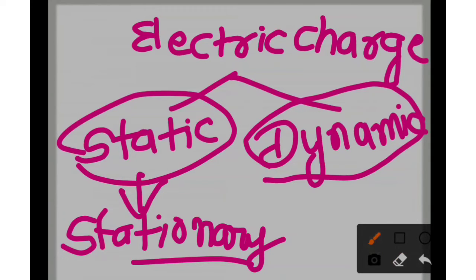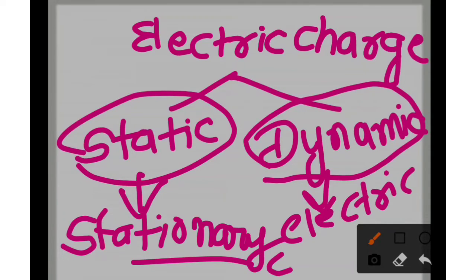But what is dynamic electricity? It is named as electric current. What is an electric current? So the definition of the electric current is, we understood that the flow of negative charge in the circuit is known as electric current.